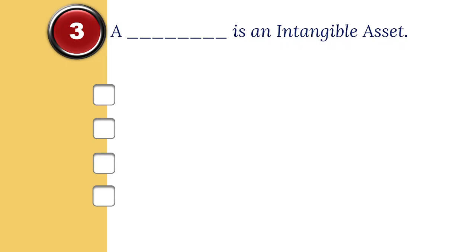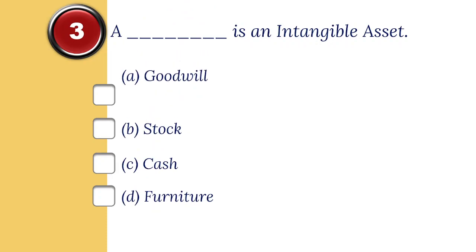3. A dash is an intangible asset. The options are A. Goodwill, B. Stock, C. Cash, D. Furniture. And the correct option is A. Goodwill.